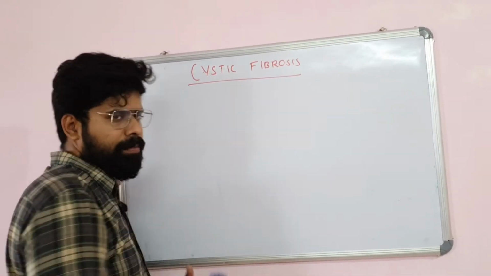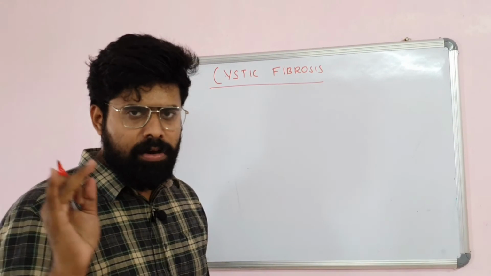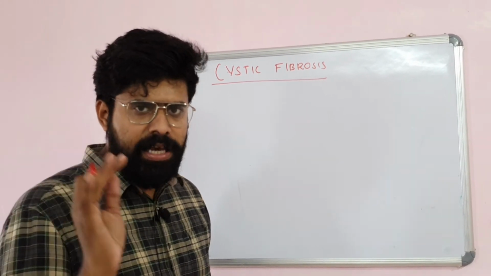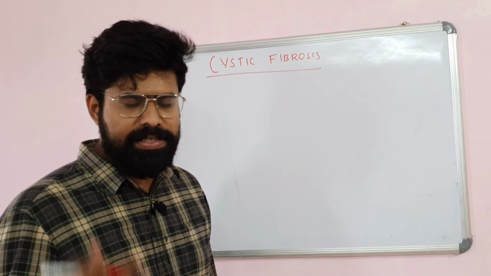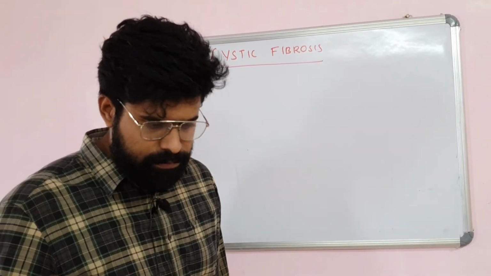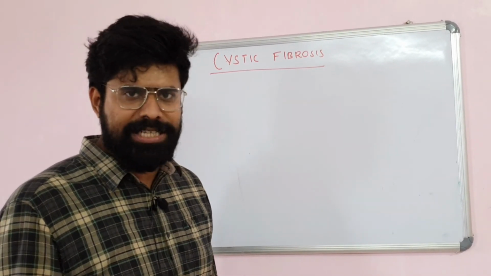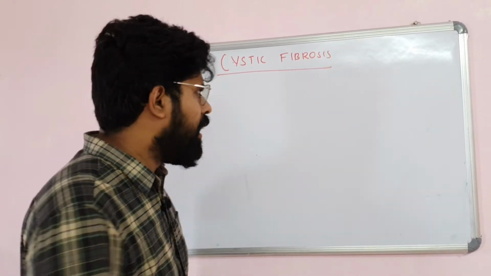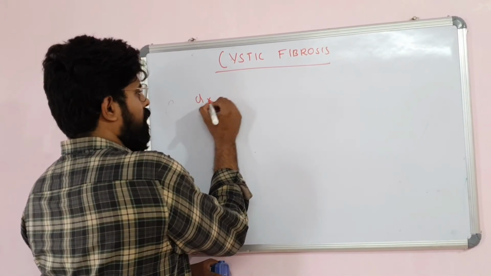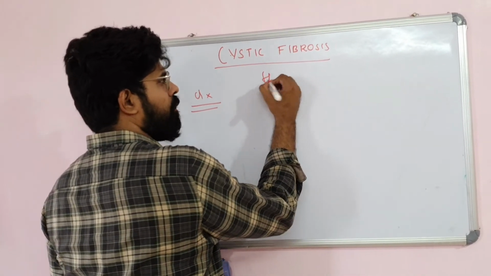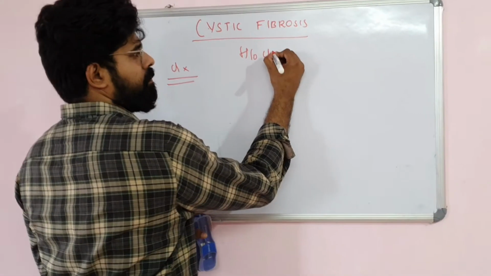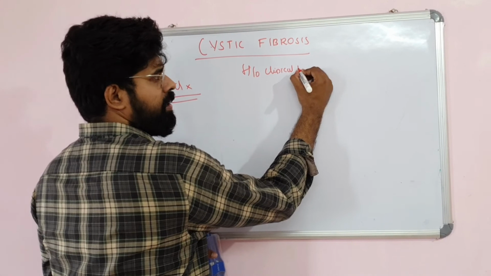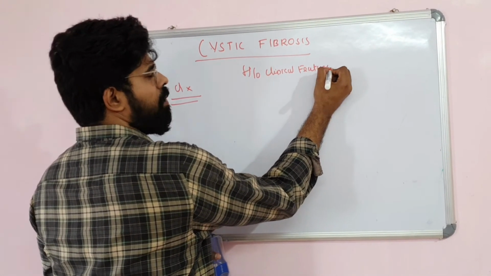So summing up, the patient can have chronic respiratory infection or pancreatic insufficiency. The patient can have increased sweat chloride levels. The patient can have meconium plug syndrome or other GI manifestations. The patient can have genitourinary manifestations. How do you diagnose? Diagnosis requires a history of the clinical picture. The above discussed clinical picture should be present.